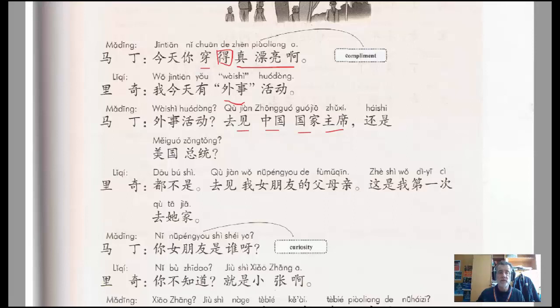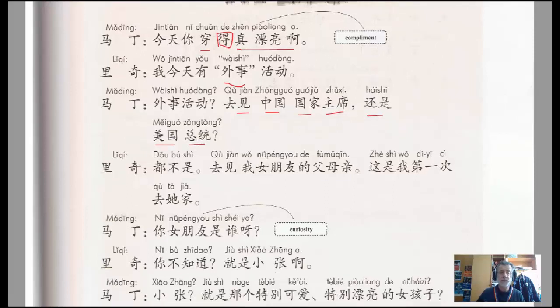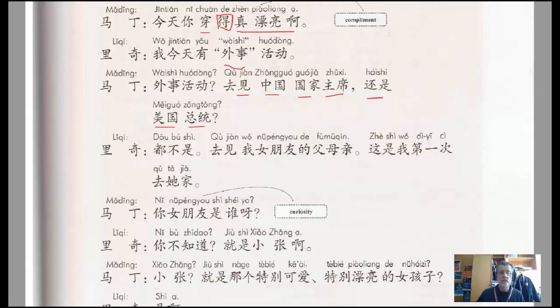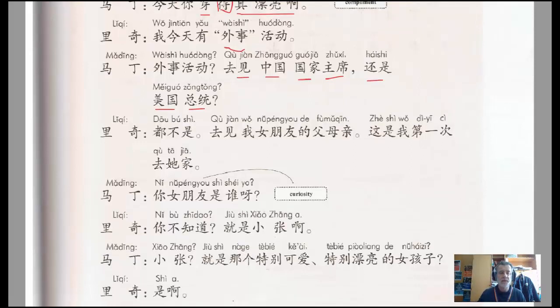So Ma Ding is asking, are you going to go and see the Chinese state president, 还是 or 美国总统? And we know 美国 from previous lessons, the USA, and 总统 is a new word meaning president. So Ma Ding has kind of followed the natural, literal meaning of 外事活动 in his thinking.